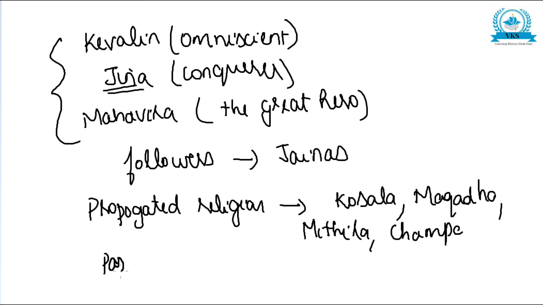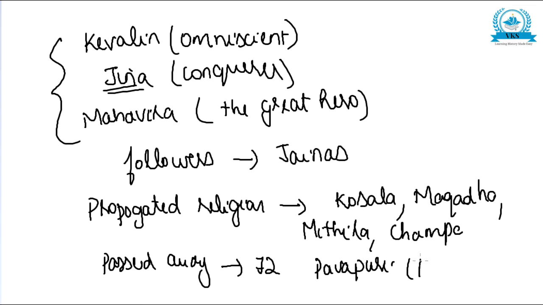And he finally passed away at the age of 72 at a place called Pavapuri, near modern Rajgriha. There he attained nirvana. So this was about Vardhamana Mahavira.